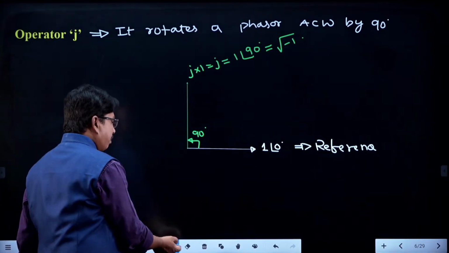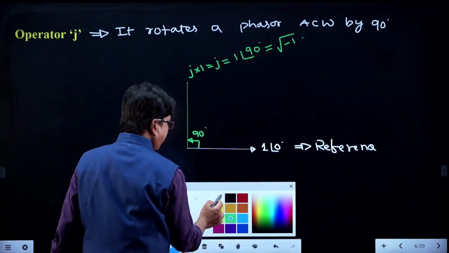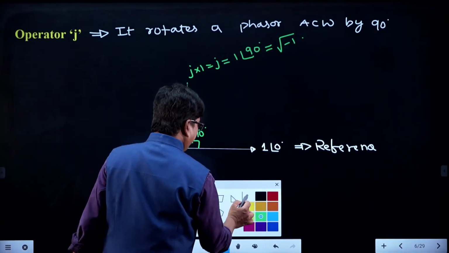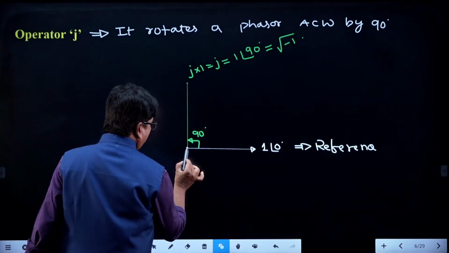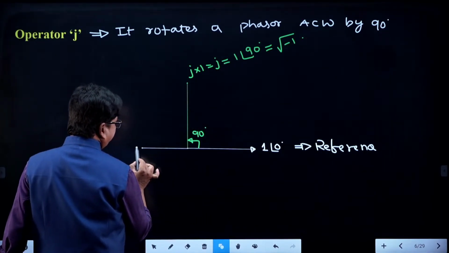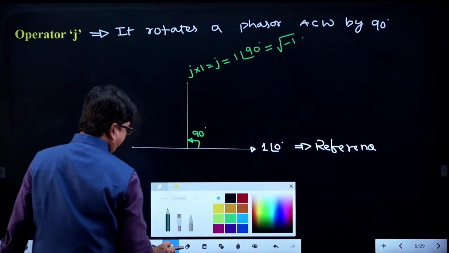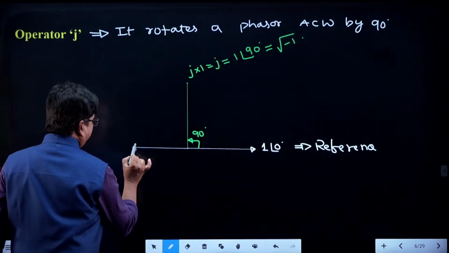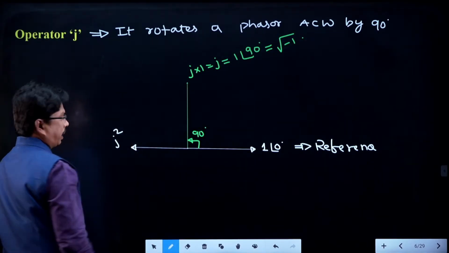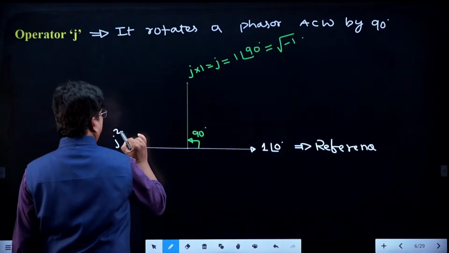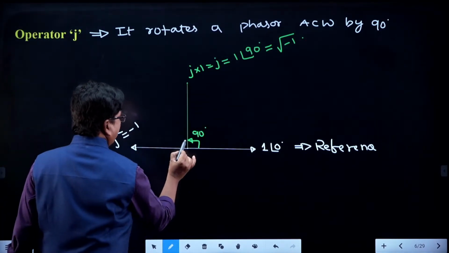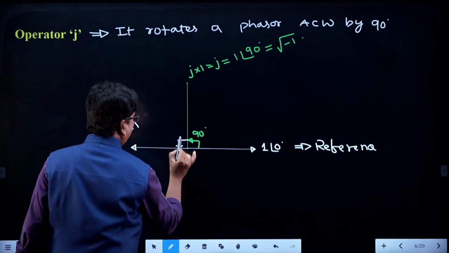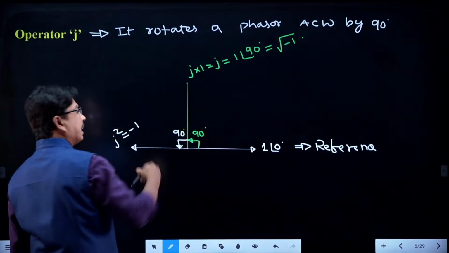Now, whenever you multiply this j with one more j, it will be rotated anti-clockwise by one more 90, like this. So this will be j square. What is j square? The mathematical value will be minus 1. What is the angle shift from here to here? One more 90.